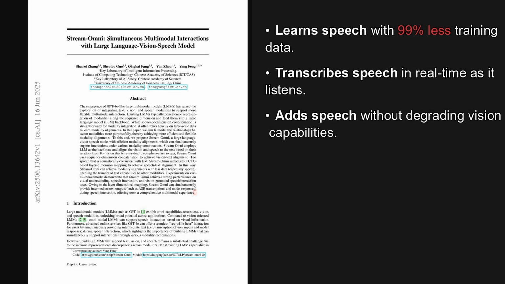So putting it all together, Stream-Omni offers a really clever approach. The key takeaway is how it moves beyond just stitching different data types together, a process called sequence dimension concatenation. Instead, it uses a more tailored method for speech, that connectionist temporal classification, to map speech directly onto the language model's internal structure. This leads to incredible data efficiency and enables that simultaneous, real-time transcription we saw. It's a great example of smart design.